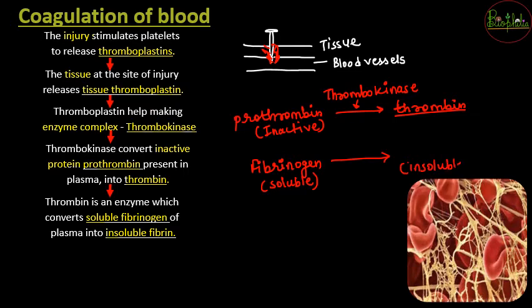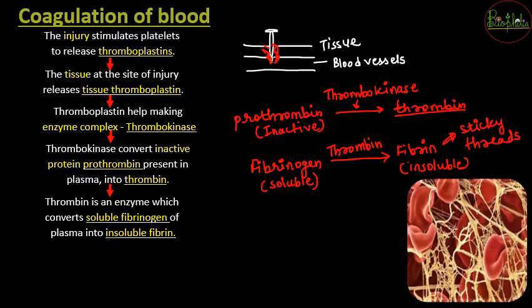That insoluble state is called fibrin. Now this fibrin is like a sticky thread. These sticky threads are formed because of thrombin. As soon as thrombin acts on fibrinogen, fibrin is going to be formed.